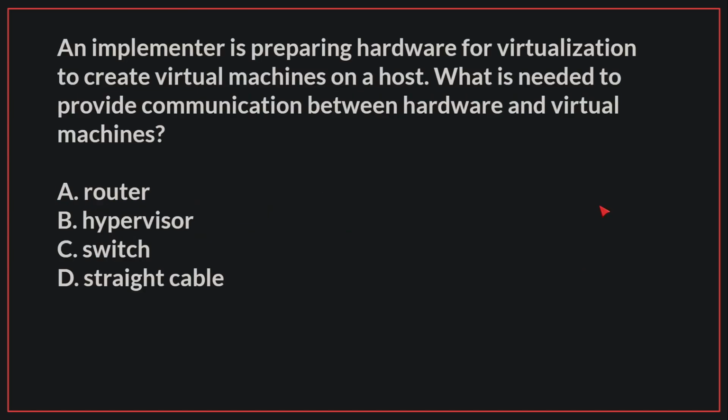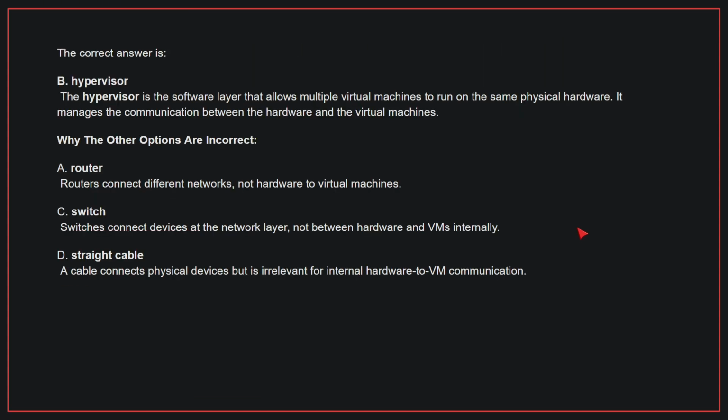An implementer is preparing hardware for virtualization to create virtual machines on a host. What is needed to provide communication between hardware and virtual machines? The correct answer is B. Hypervisor. The hypervisor is the software layer that allows multiple virtual machines to run on the same physical hardware. It manages the communication between the hardware and the virtual machines.